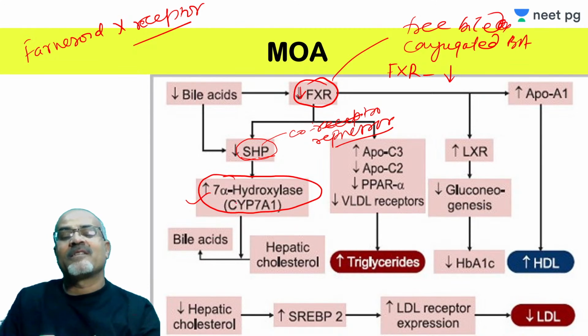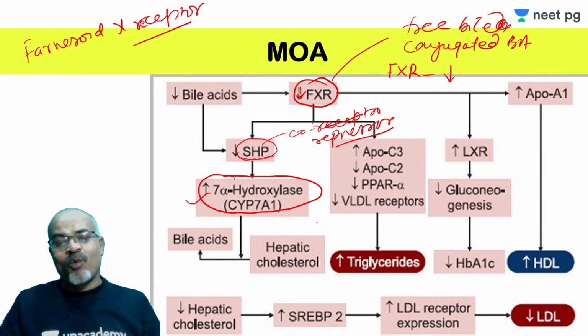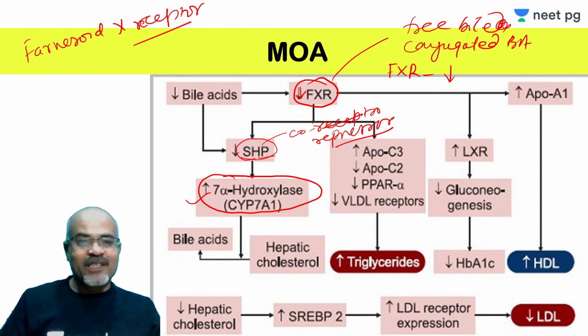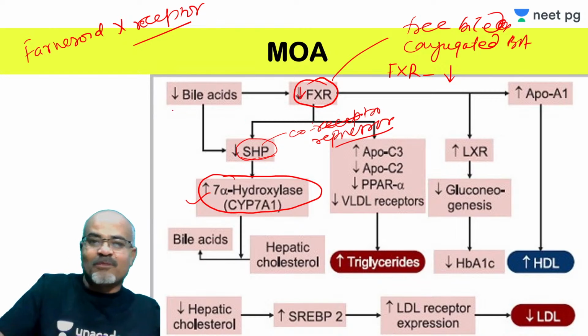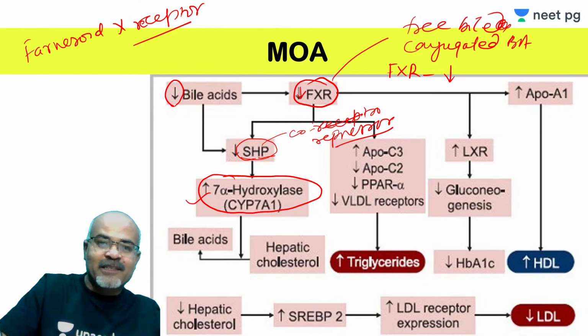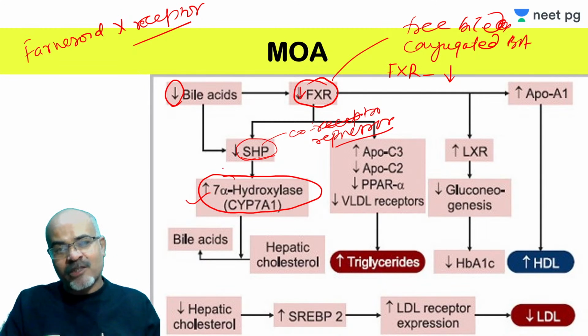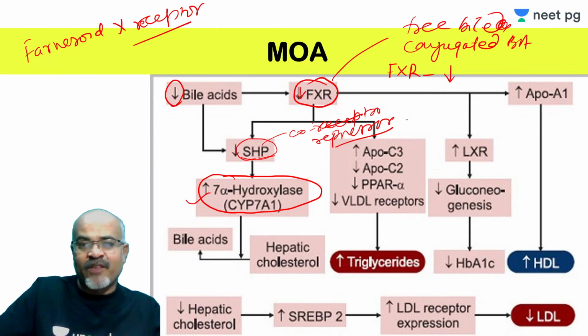So if bile acids are reduced, then the hepatic cell also starts increasing the bile acid synthesis. And when bile acid synthesis is increased, then more cholesterol will be required. So more cholesterol is synthesized by induction of the HMG coenzyme A reductase. So everything gets activated just because of the reduction in the levels of the bile acids. The activation of FXR receptor is reduced because these are the natural ligand for these FXR receptors.